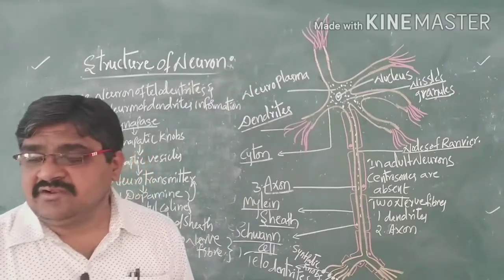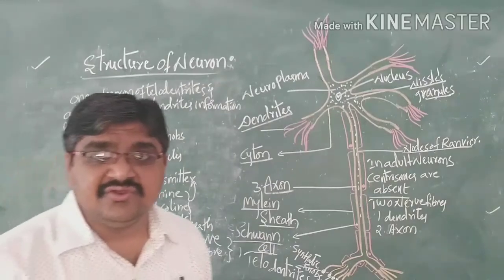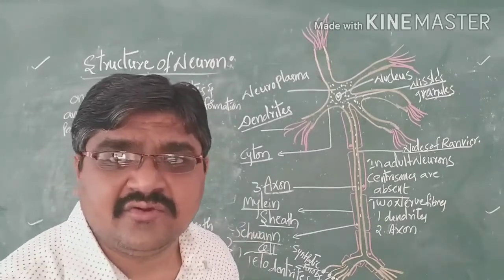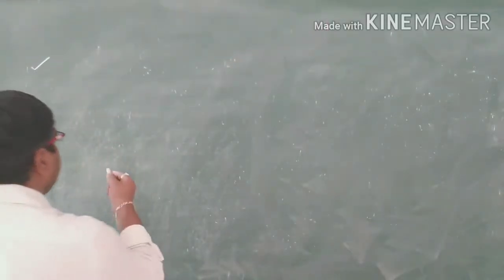Next, coming to the last one, that is the neuroglial cells. So now we will discuss neuroglial cells.